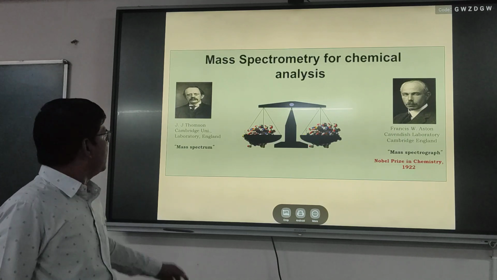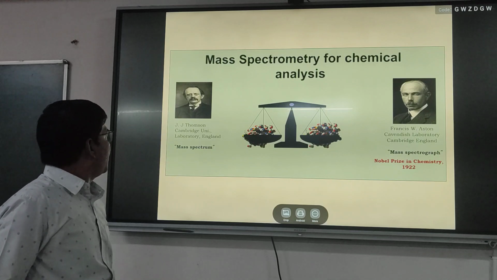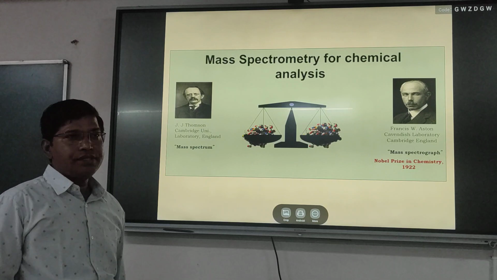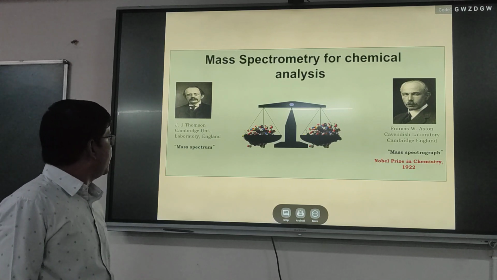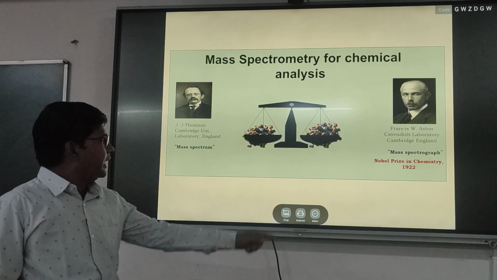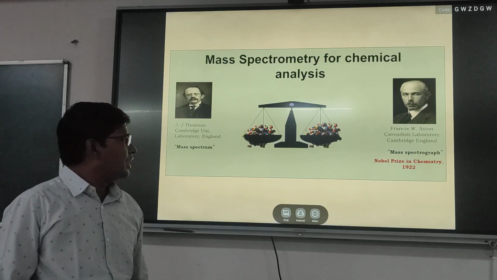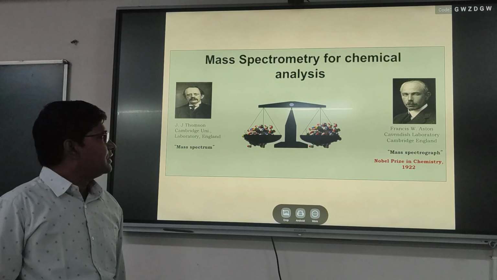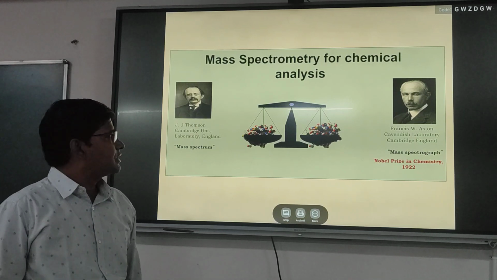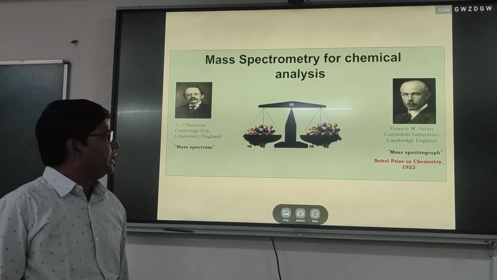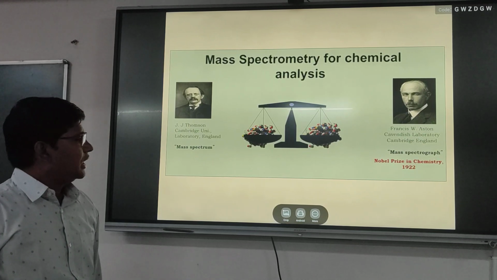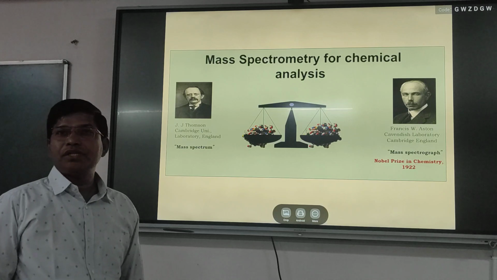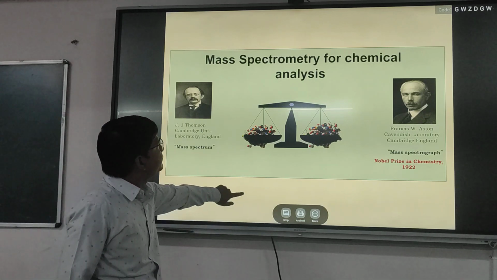The mass spectrum was first recorded by J.J. Thomson from Cambridge University, England, and the first mass spectrograph was recorded by Francis W. Aston. For this development he got the Nobel Prize in 1922. So this is about the history of mass spectrometry.